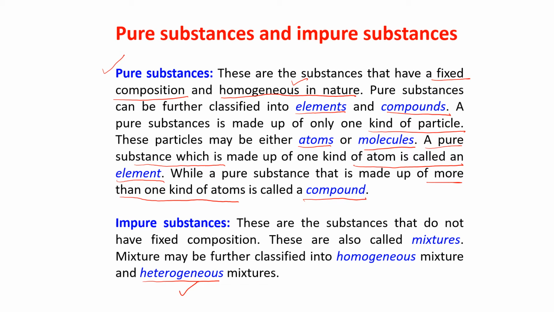Okay, impure substance. These are the substances that do not have fixed composition. I'll explain to you what is that. These are also called mixtures. Mixture may be further classified into homogeneous and heterogeneous, as I told you. Okay, so let me see what is there in the next slide.